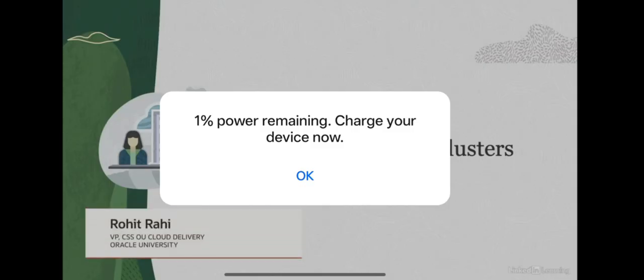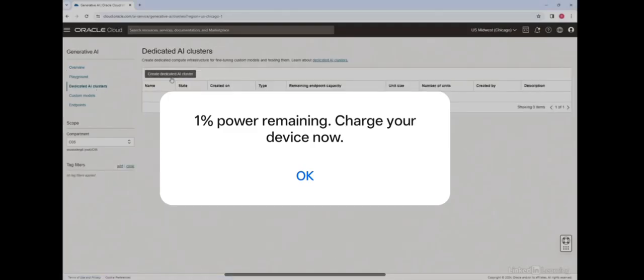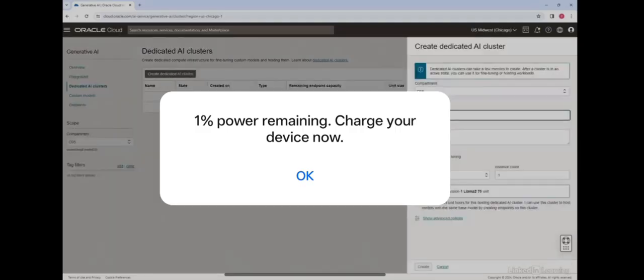Welcome to this demo on dedicated AI clusters. In this demo, we are going to spin up dedicated AI clusters. So to do that, you can click from here and access the console where we can create these clusters. Now, dedicated AI clusters are GPU-based compute resources running in their exclusive RDMA network. We looked at this in detail.